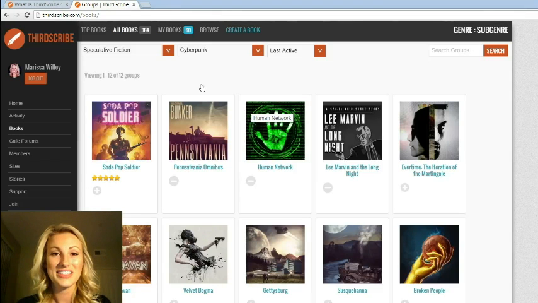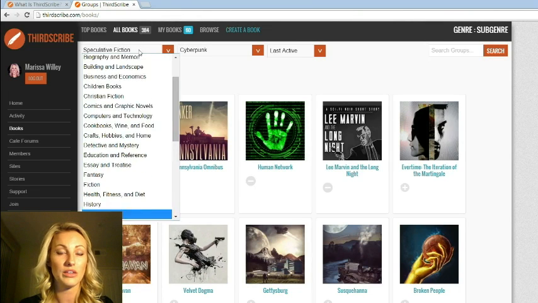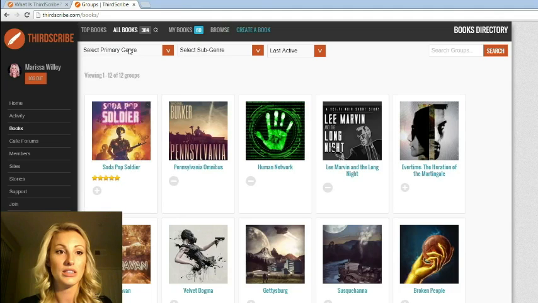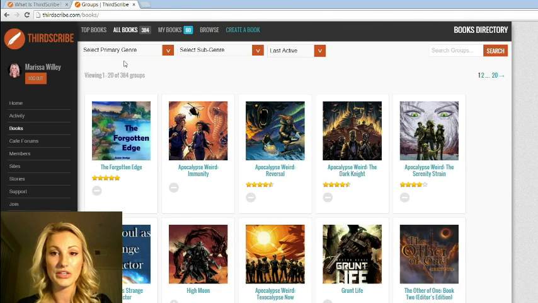Continuing on, books. This is obviously everyone's dream come true. I love our book section. So we're going to go out of here because I was already in a section. We're going to clear the genre selection so we can get to all the books together. You'll see there are 384 books currently loaded in right now. I know some authors still have to load some in. If you need help, let me know.